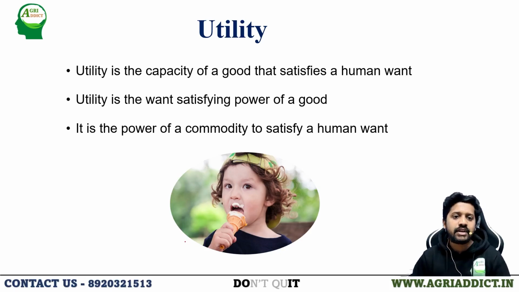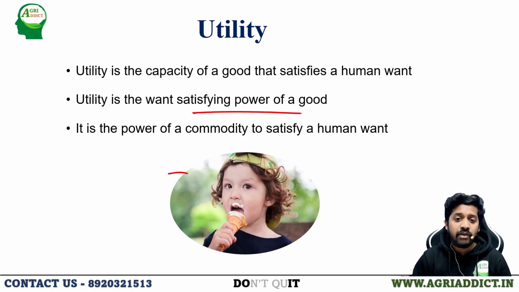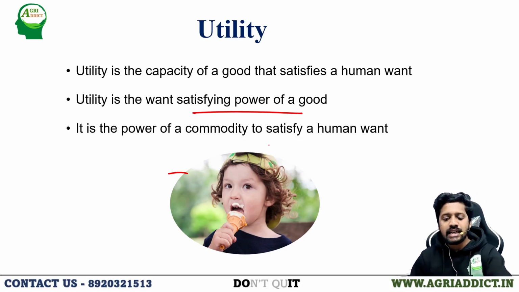We are recapitulating it. Utility is nothing but the capacity of a good that satisfies a human want. It can be defined as the want satisfying power of a good. If ice cream is a product or a commodity or a good, and I am feeling hungry, so the ability of ice cream to satisfy my hunger can be called the utility of the ice cream. It is the power of a commodity to satisfy a human want.